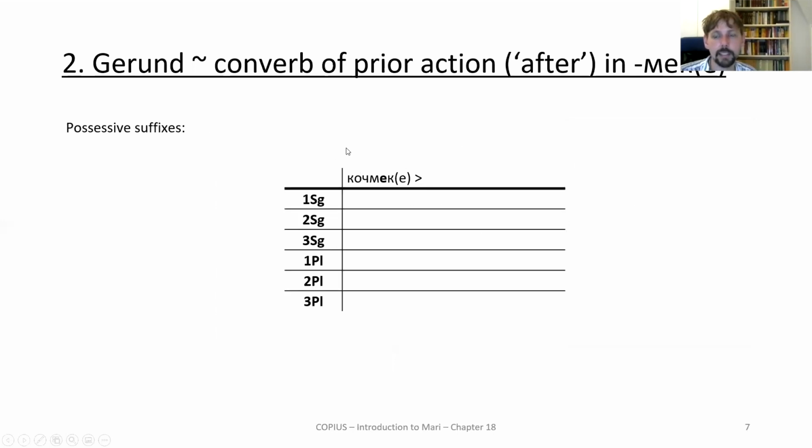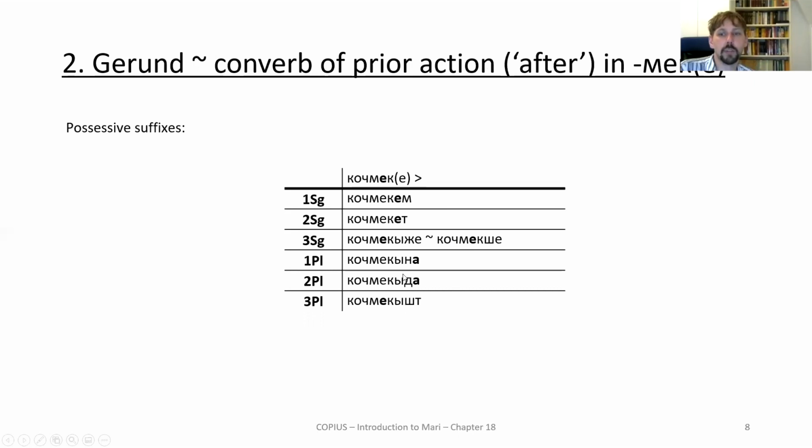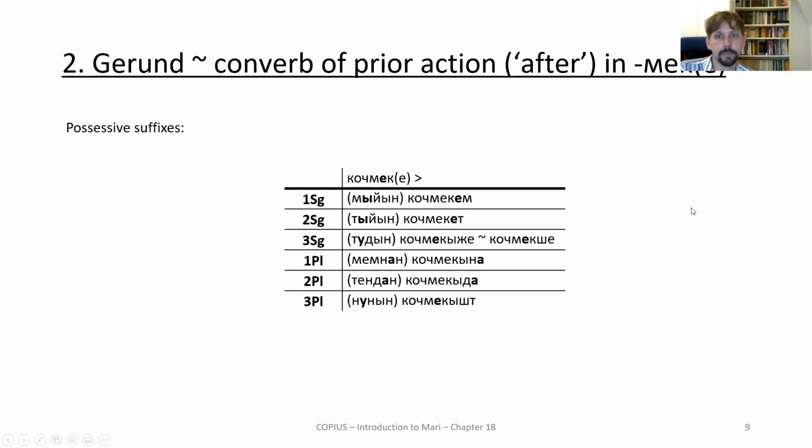This converb can take possessive suffixes, all 6 of them. And that's then just like after my eating, after I ate. Kochmekem, kochmeked. Careful in the third singular. Here we have 2 forms because we can either attach it to the long form or the short form. Kochmek, kochmeke, and it's then either kochmeke makes kochmekeje, kochmek makes kochmekshe. Although in the other persons, we only attach things to the long form. This is an idiosyncratic aspect in the third person singular.